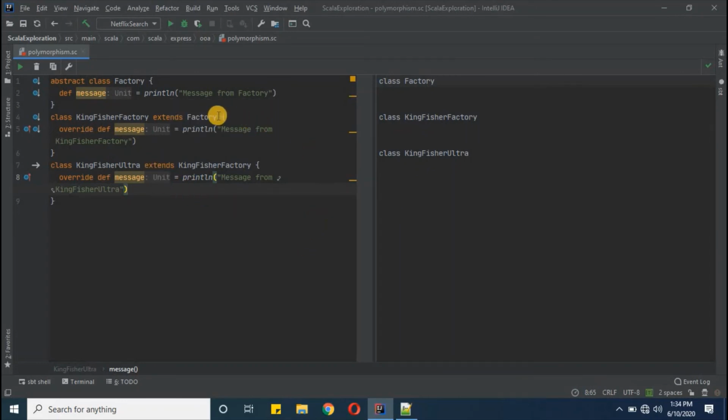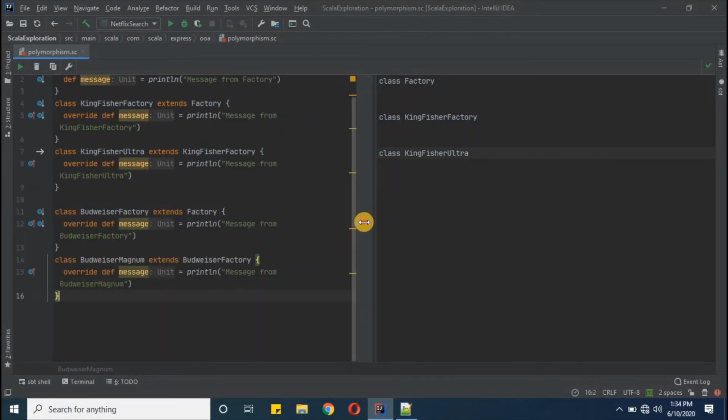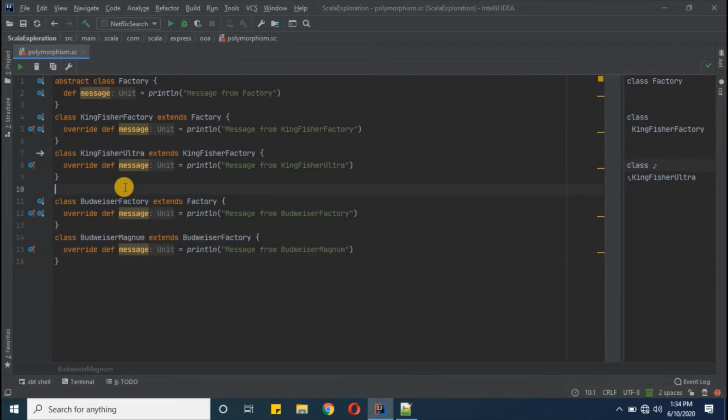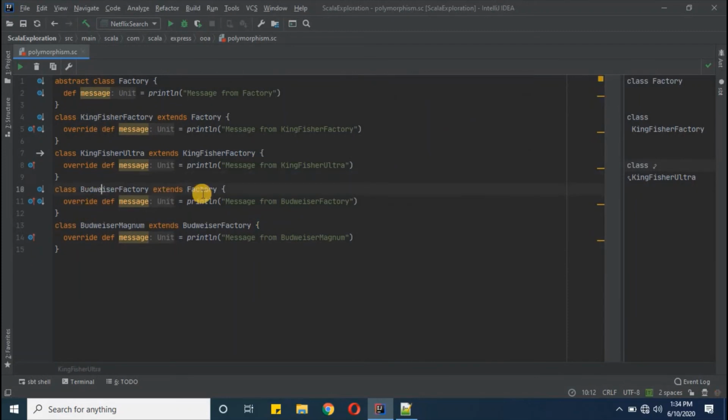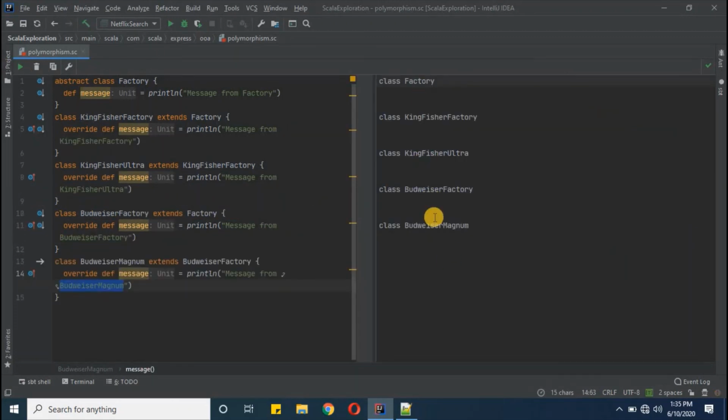By this time you would have understood that this factory we are talking about is beer manufacturing. So we will create another set of classes for Budweiser here. So Budweiser factory is also inheriting the factory abstract class, and then Budweiser Magnum is inheriting Budweiser factory here. Here also I'm keeping similar changes. Okay, our 5 classes have been defined.